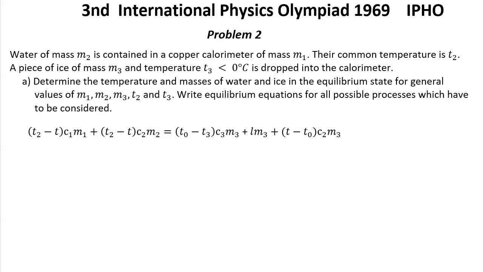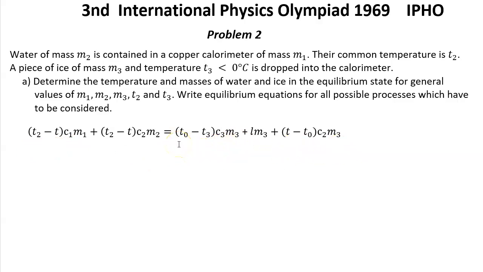So let's see what happened in each case. First case, suppose that everything became water with a temperature greater than T0. If we put on the left side all heat which was taken from water and the calorimeter, we have T2 minus T multiplied by C1 M1 plus T2 minus T multiplied by C2 M2. This is all heat which was taken.